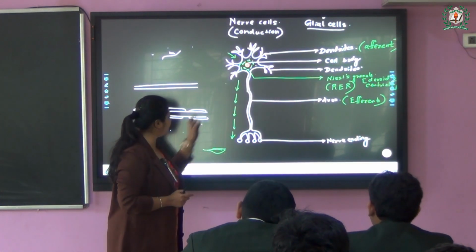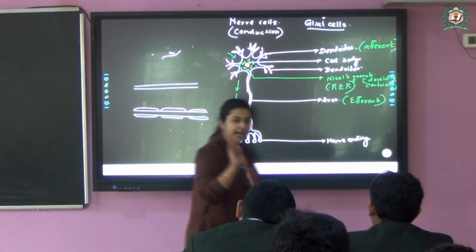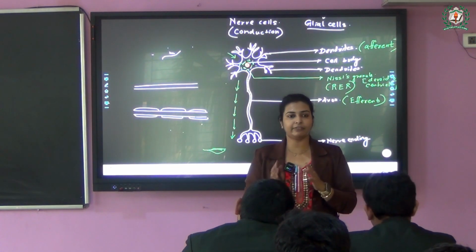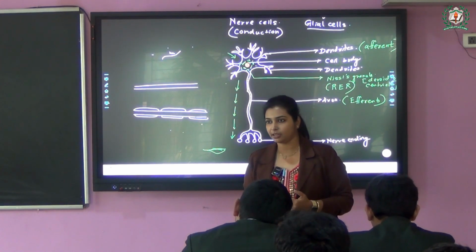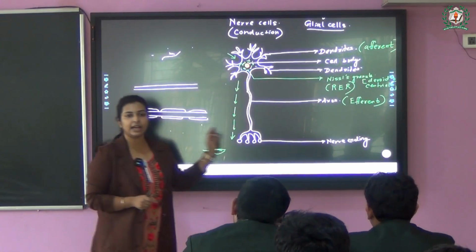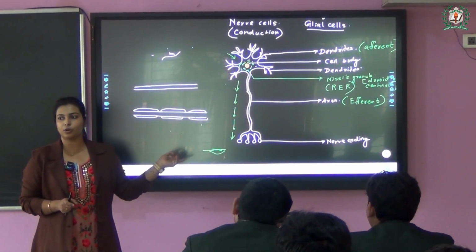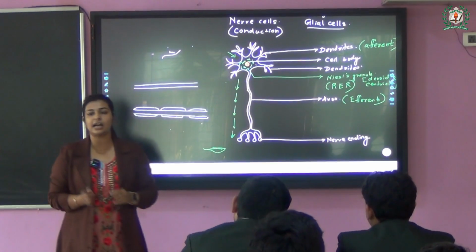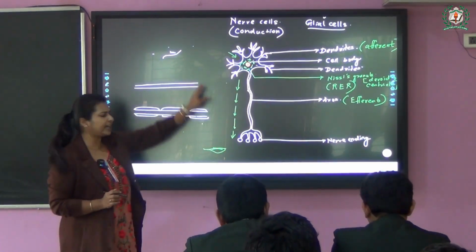So for this, we are coming back to our diagram again. If it's an axon, a structure, it must have some protection. Every protection is a plasma membrane, and for the plasma membrane we use the word lemma. So what would the covering of the axon be? Axolemma. The covering of this axon is the axolemma, which covers the entire axon.